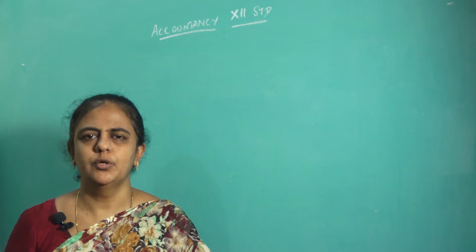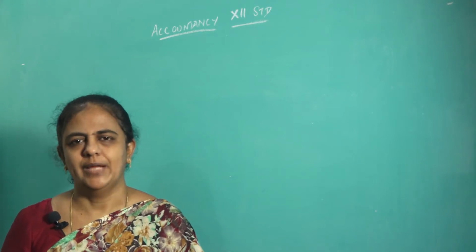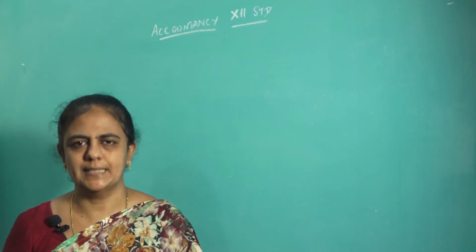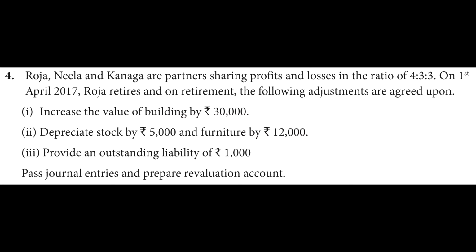So we will move to question number 4. I will read the question for you, watch the screen, understand, and then we will do the sum. Question number 4, page number 217. Revaluation of assets and liabilities.